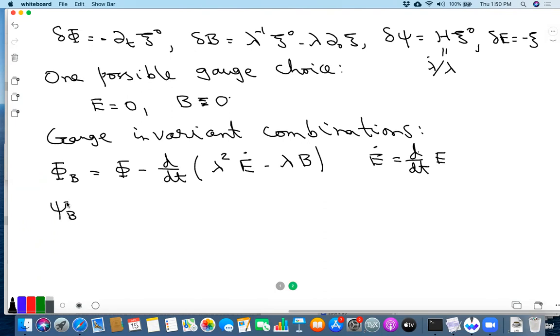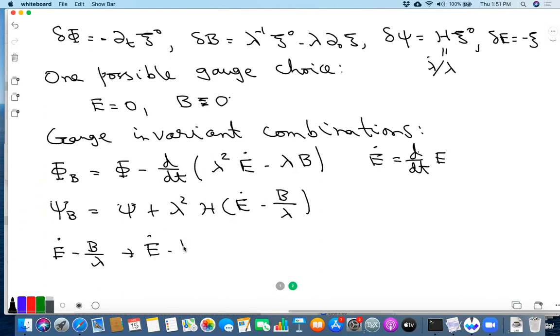Similarly, we define psi b as psi plus lambda square h times E dot minus b by lambda. So this combination, E dot minus b by lambda, let's check how it transforms. It goes to E dot minus b by lambda plus E, which transforms as minus psi, so minus del t psi.